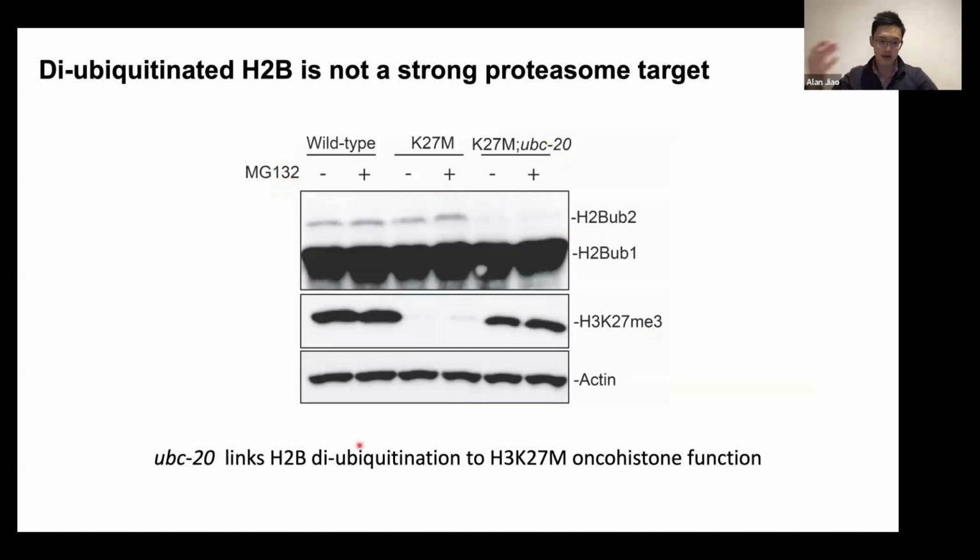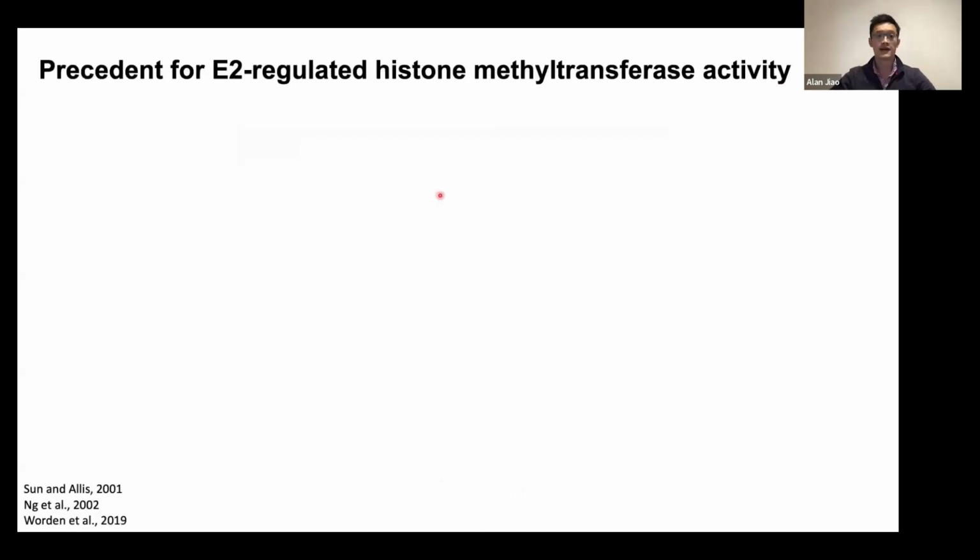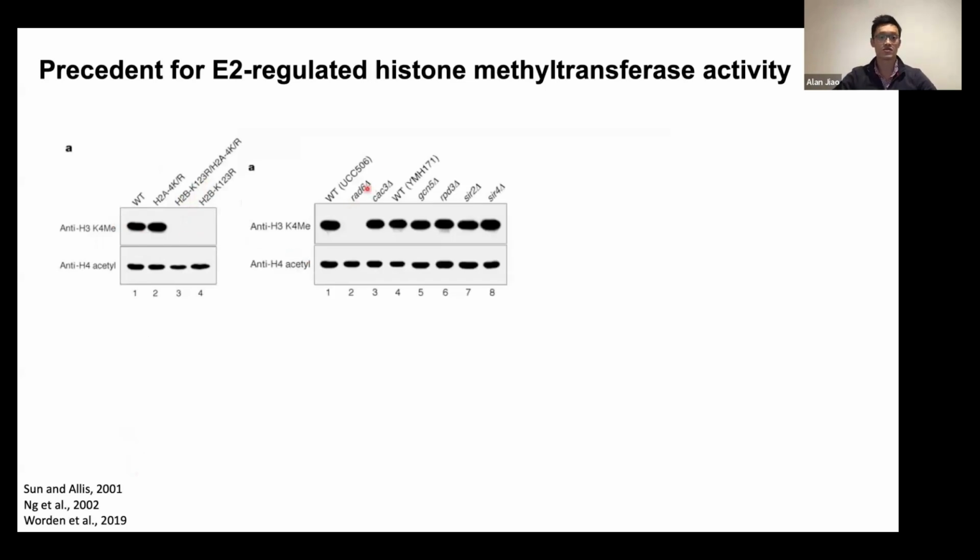And so what I think our data suggests is that there's this E2 ubiquitin conjugating enzyme that links H2B diubiquitination activity to K27M oncohistone function. And there's actually strong precedent for E2-dependent H2B ubiquitination in regulating histone methyltransferase activity. For example, it's been known since the early 2000s that H3K4 methylation is completely dependent on H2B monoubiquitination, and that this monoubiquitination is in turn dependent on this RAD6 E2 ubiquitin conjugating enzyme.